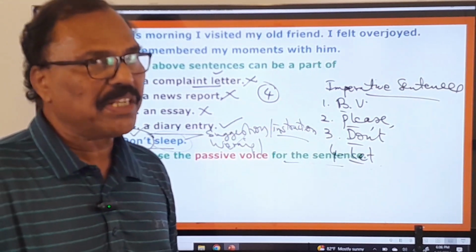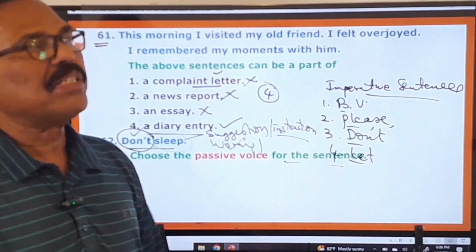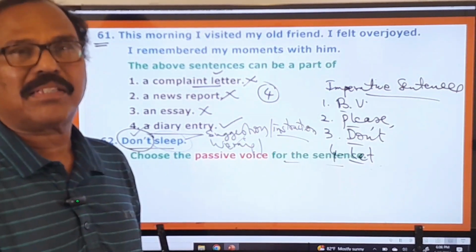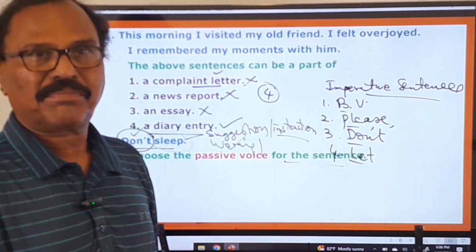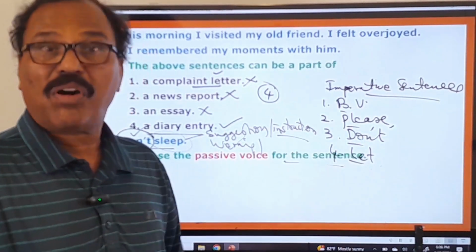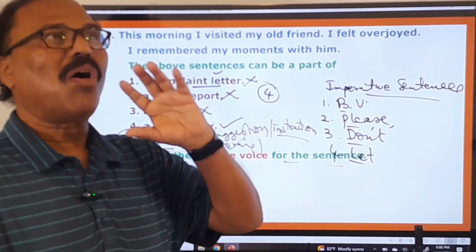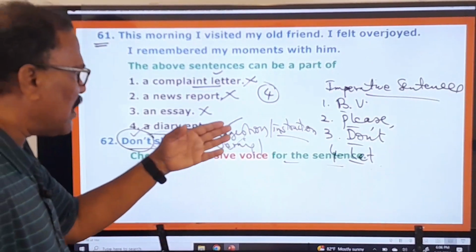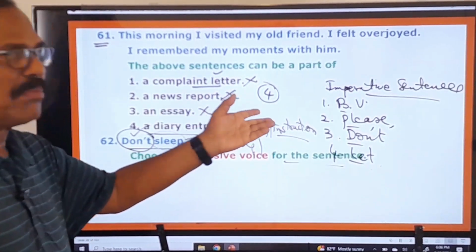Don't play with fire means it's a warning to the boy. It's a suggestion to the boy. It's an instruction to the boy, something like that. Don't play in the hot sun. Don't play on the road. Don't spit here. It's a warning. So all don't sentences will convey either a suggestion or a warning or some instruction.